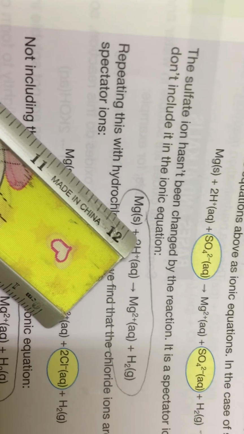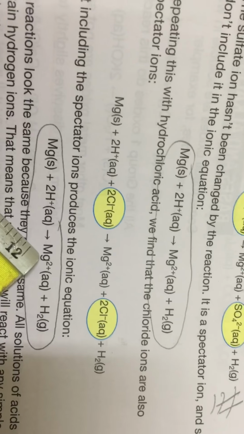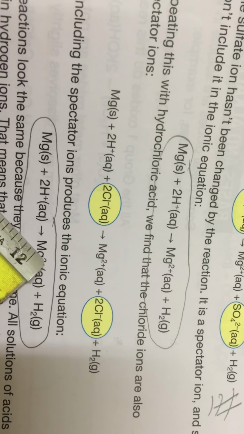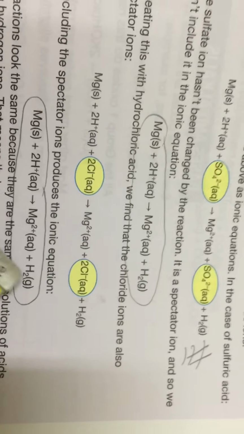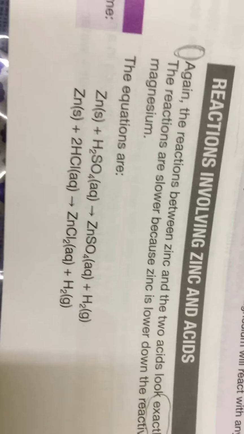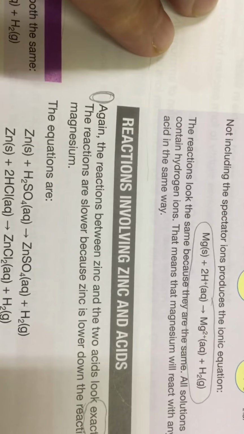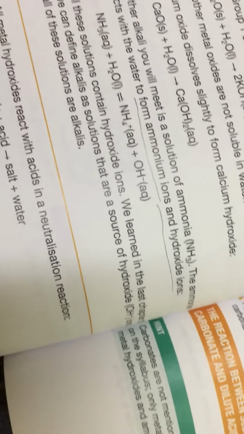Also here, magnesium and hydrogen ion make the magnesium cation in the salt and release hydrogen gas. We said that's a general equation: metal and acid produce salt and hydrogen, whatever the metal, magnesium, zinc. But in the case of zinc, you will find that the reaction is less reactive than in the case of magnesium, according to the order of these metals in the reactivity series, as we said before.